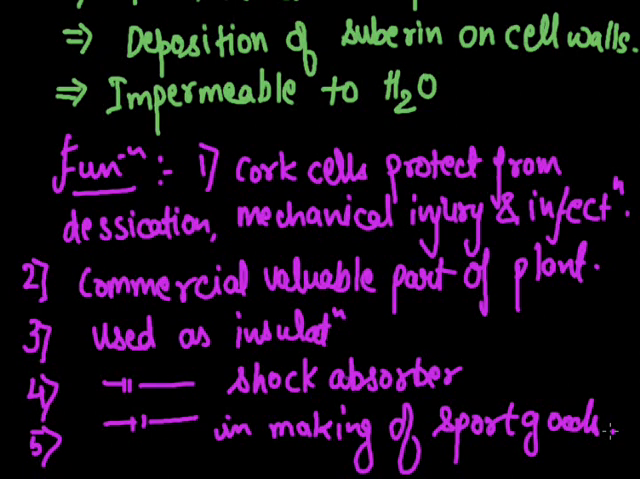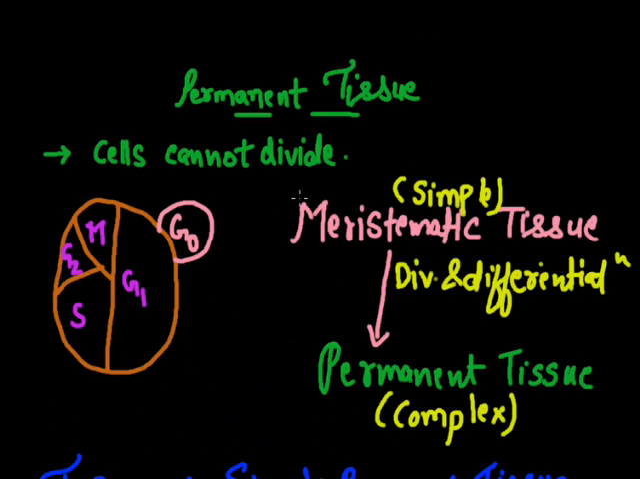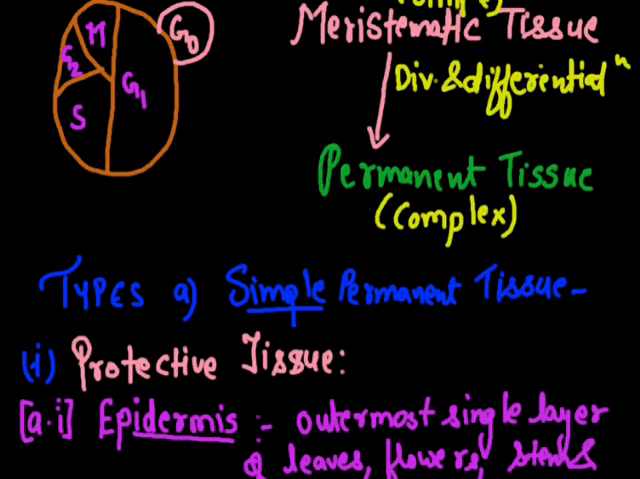So let's repeat once again what the protective tissue and the permanent tissue are. Permanent tissues are those tissues whose cells have lost their capacity to divide. The division and differentiation in the simple meristematic tissues lead to the formation of the permanent tissues. And why do the cells come in the permanent form? Because the cell continuously stays in the G0 stage, which is the metabolically inactive stage.